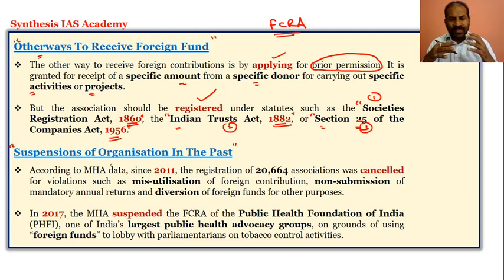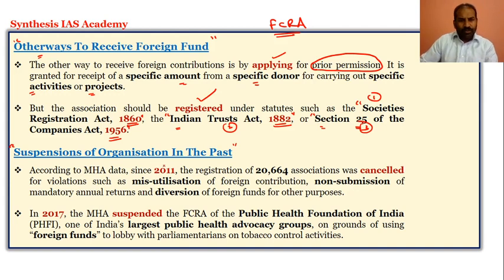If there is any kind of money laundering or threat to internal security or national security, or the money is creating ripples to the sovereignty and integrity and the friendly relations with foreign countries, the Ministry of Home Affairs, or the central government, has the authority to cancel or suspend the organizations wherein foreign funds are getting into India.